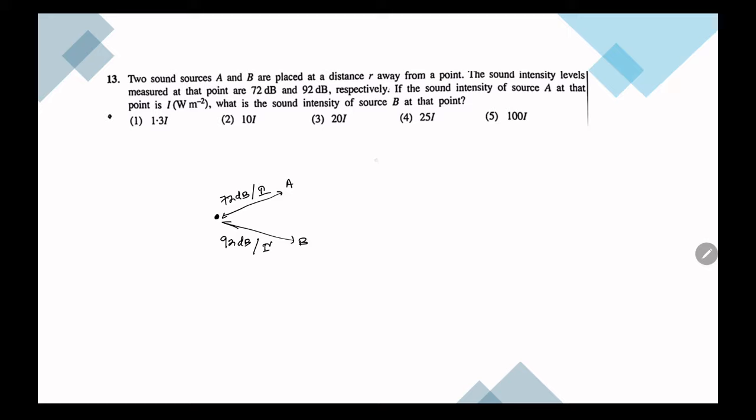I can use the difference equation. Delta beta is equal to 10 log I new over I old. Now let me take B as new. So delta beta is equal to 10 log I new over I old.